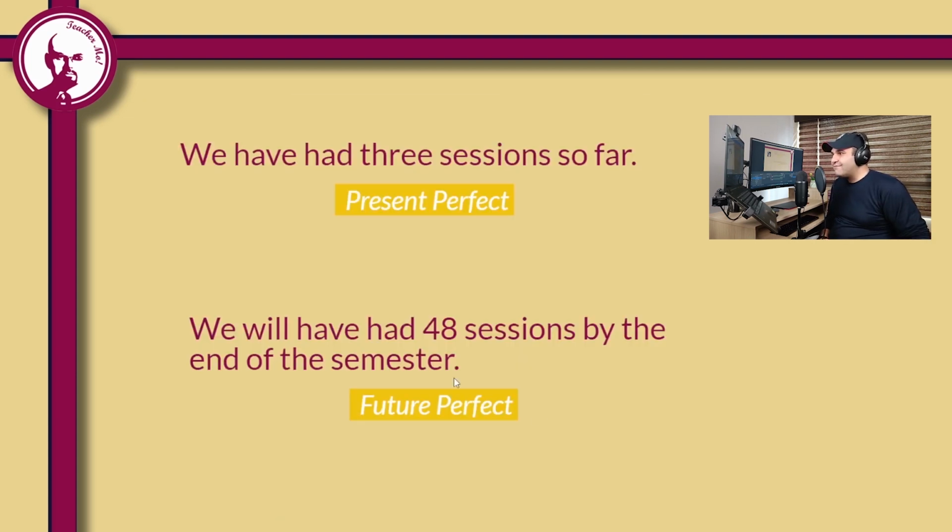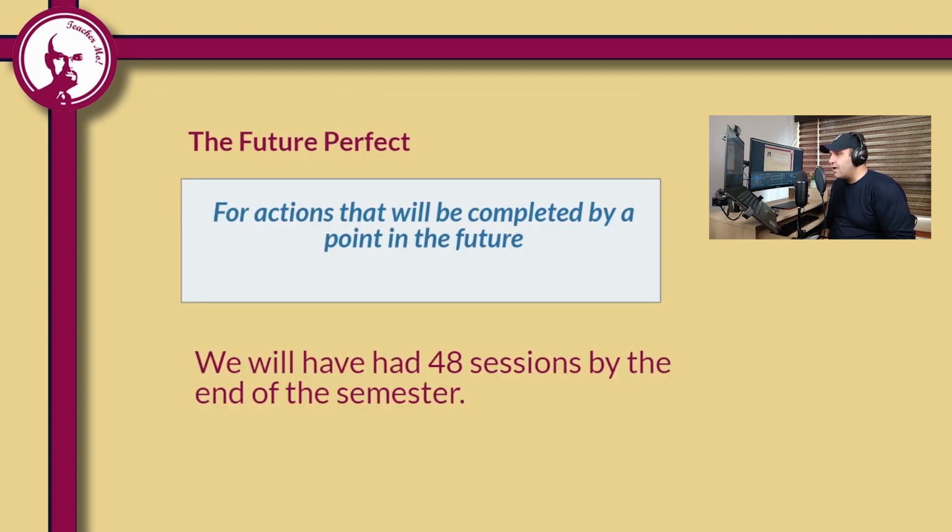So here we have the future perfect. We will have had 48 sessions by the end of the semester. But when do we use the future perfect verb tense? For actions that will be completed by a point in the future, by the end of the semester. We have a completed action. We will have had 48 sessions by this specific time in the future, by the end of the semester.